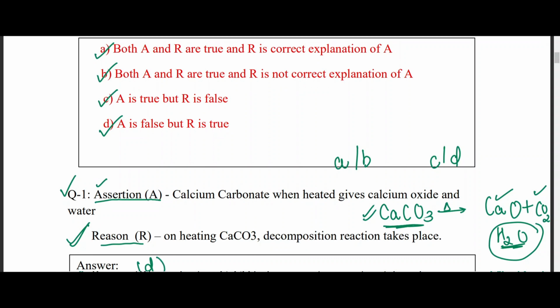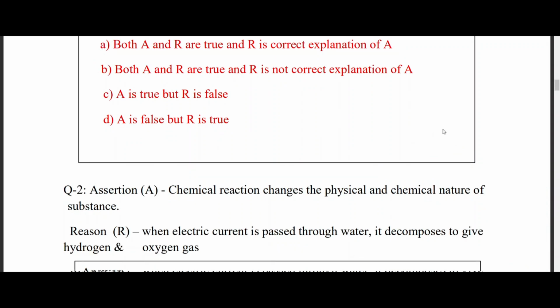Right? Answer D is correct. That is, A is false but R is true. I hope it is clear to you. Now moving ahead to the next question. Question number 2. This question is also from the chapter Chemical Reactions and Equations, first chapter, class 10th.